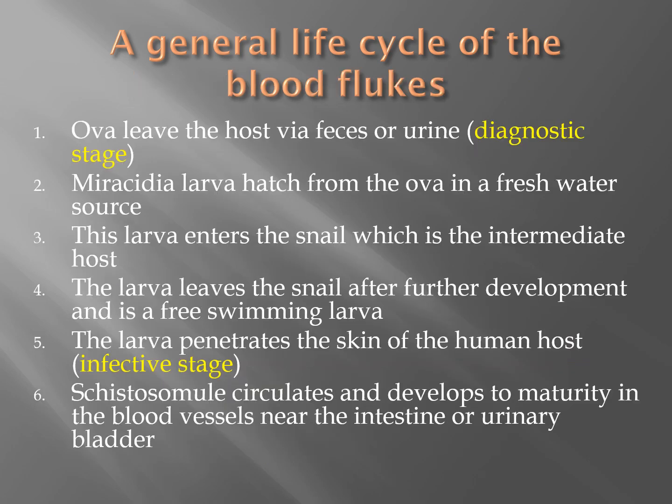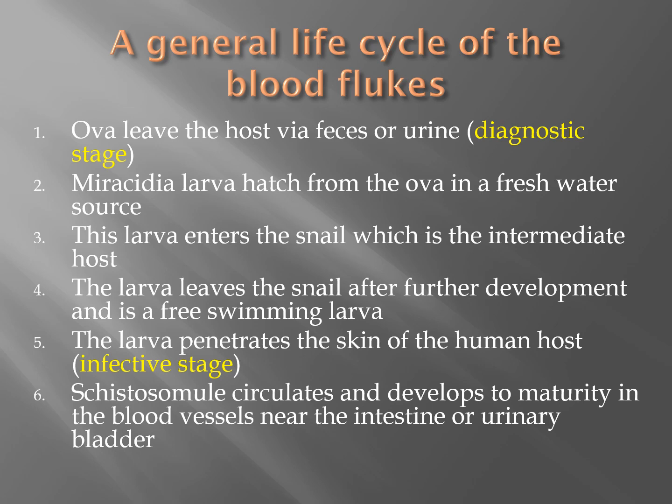Let's take a look at the general life cycle of the blood flukes and the bladder flukes. These are the schistosomes. There's a nice image of the life cycle in your textbook. The ova leaves the host via feces or urine, and that's the diagnostic stage, finding the ova in feces or urine. The miracidia larva hatch from the ova in fresh water. The larva enters the snail, and the snail is the intermediate host.